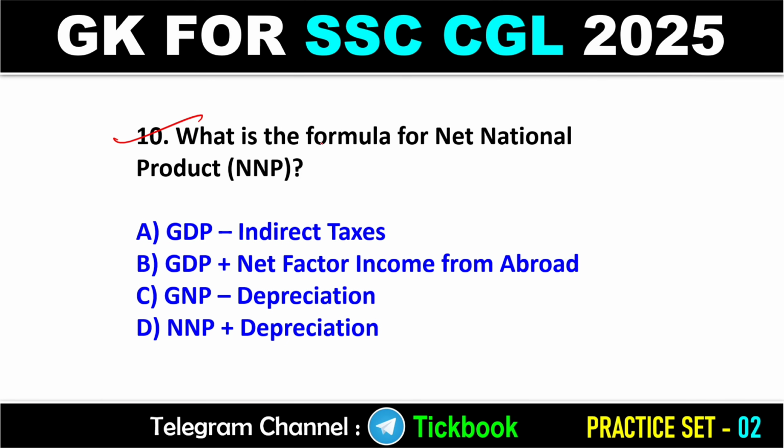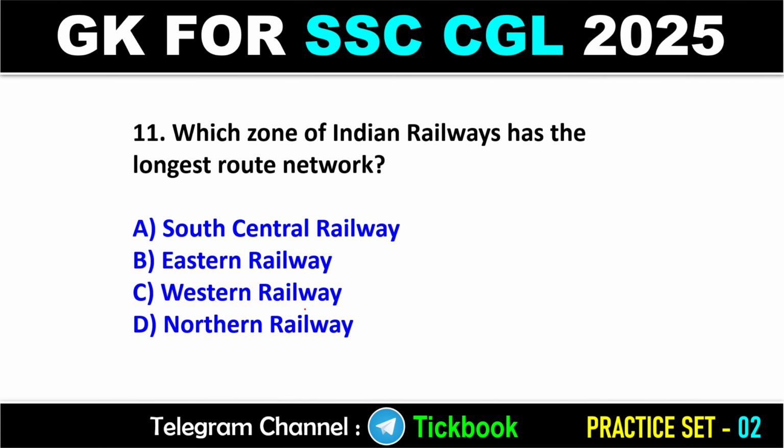Question number 10. What is the formula for net national product, NNP? Here option number C is the right answer, GNP minus depreciation. Question number 11. Which zone of Indian Railways has the longest route network? Option number D is the right answer, Northern Railway.